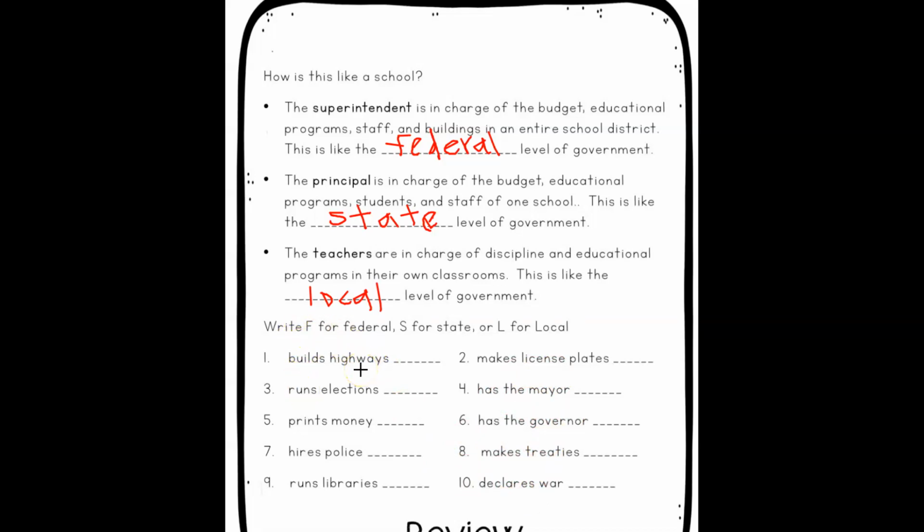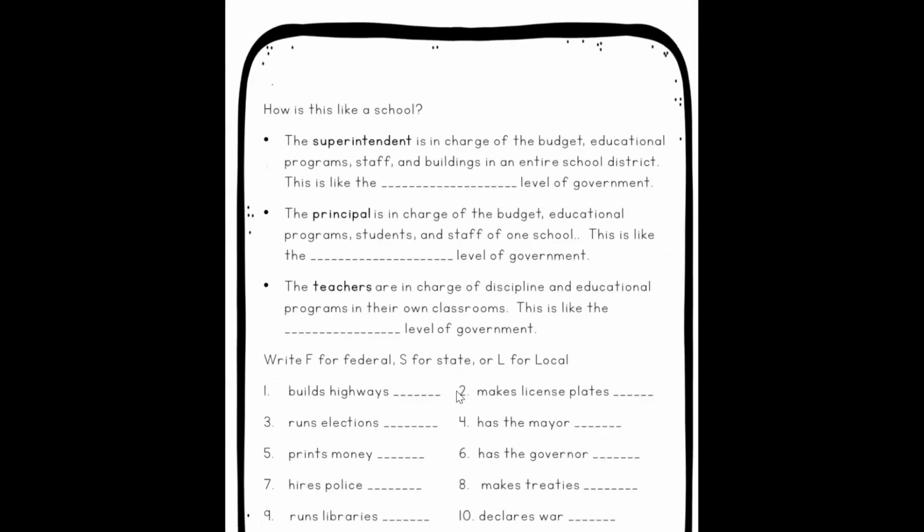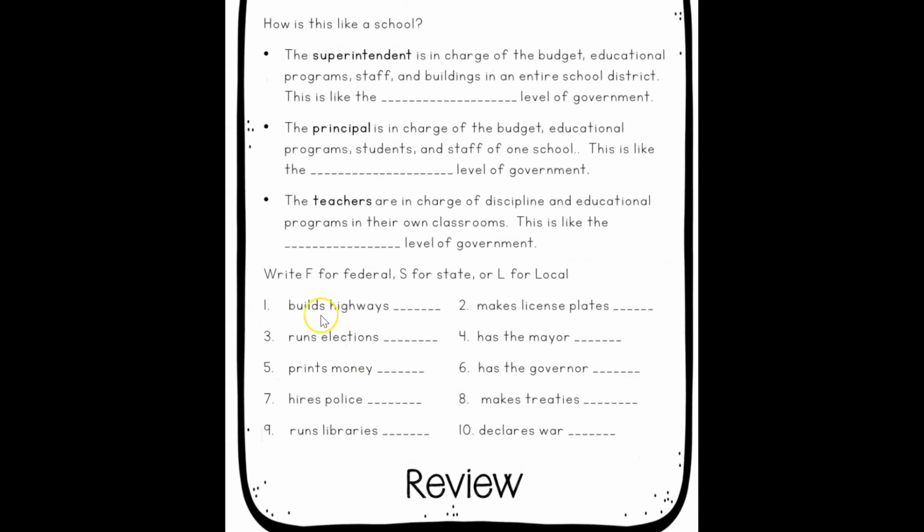Builds highways. Now the federal government builds national highways with federal taxes. So builds highways, write an F for federal government.